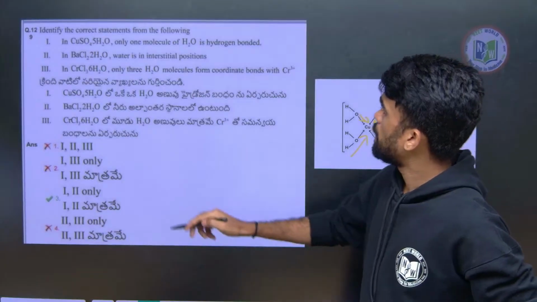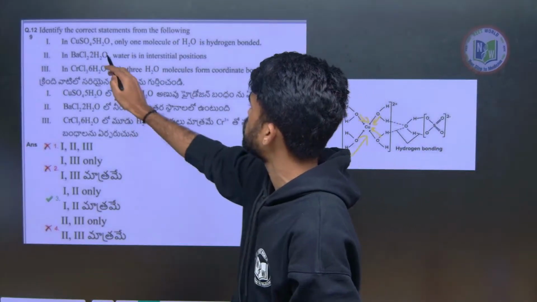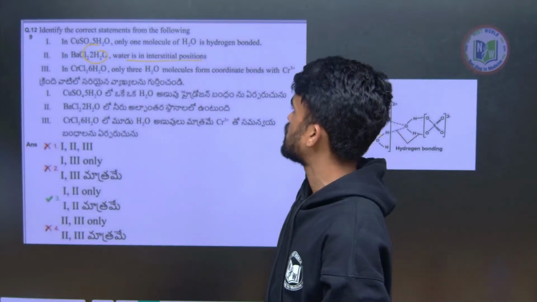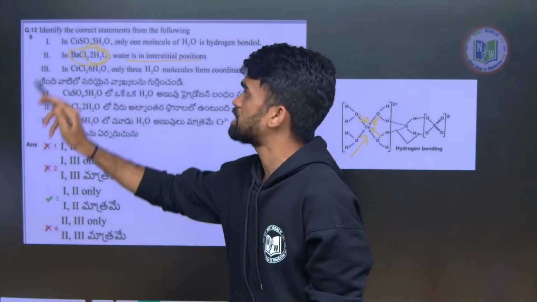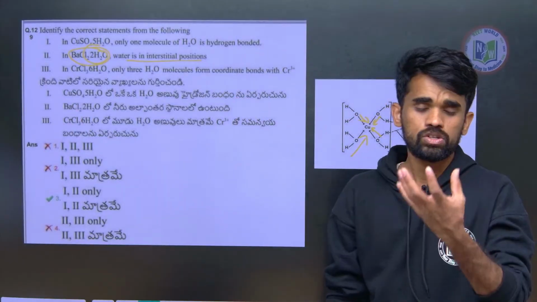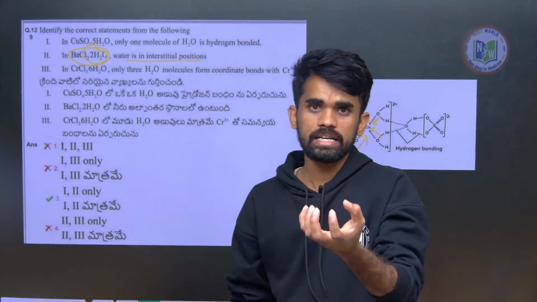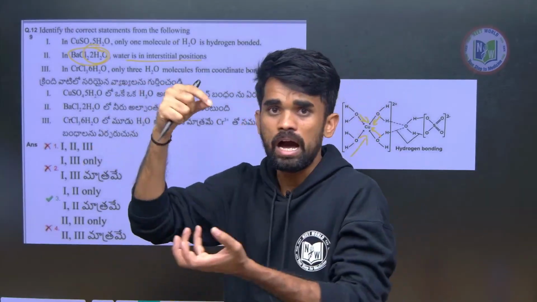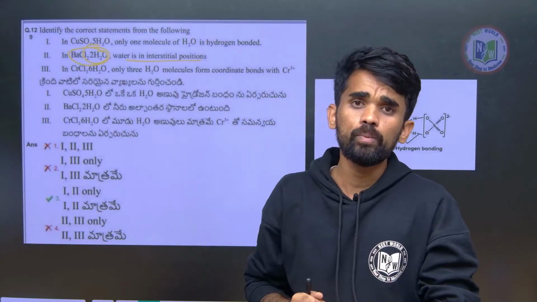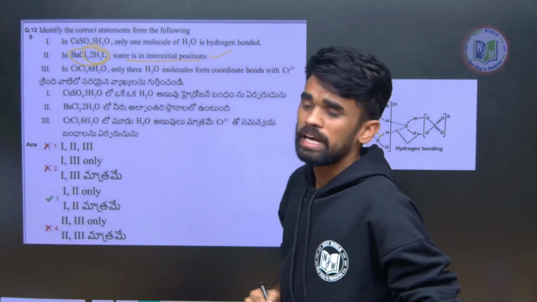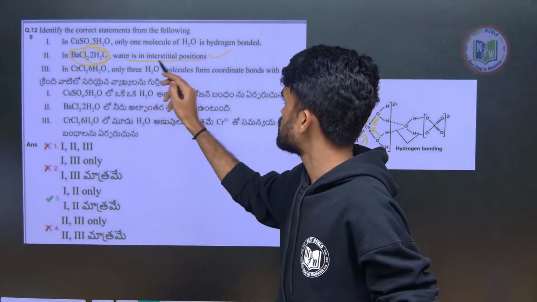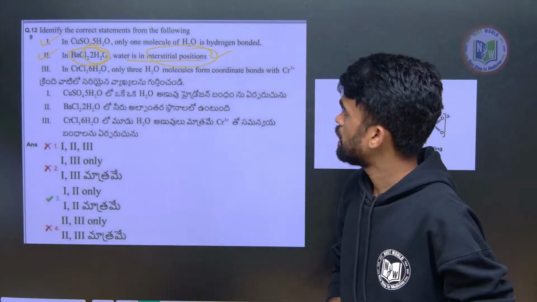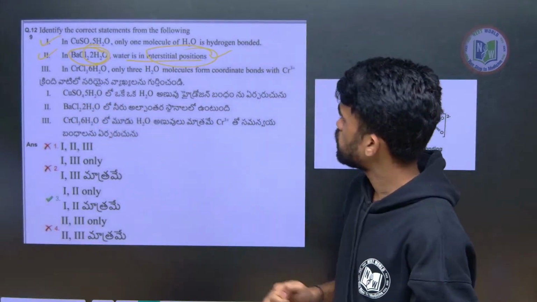And next, BaCl2·2H2O is an interstitial compound, with water in the interstitial position. What I am saying is, BaCl2 forms a crystal, and in that crystal there will be some holes, some defects. In these defects the water will be accommodated or occupied. Therefore, it can be called an interstitial compound. So statements 1 and 2 are both correct. And the next one is from Werner's theory.